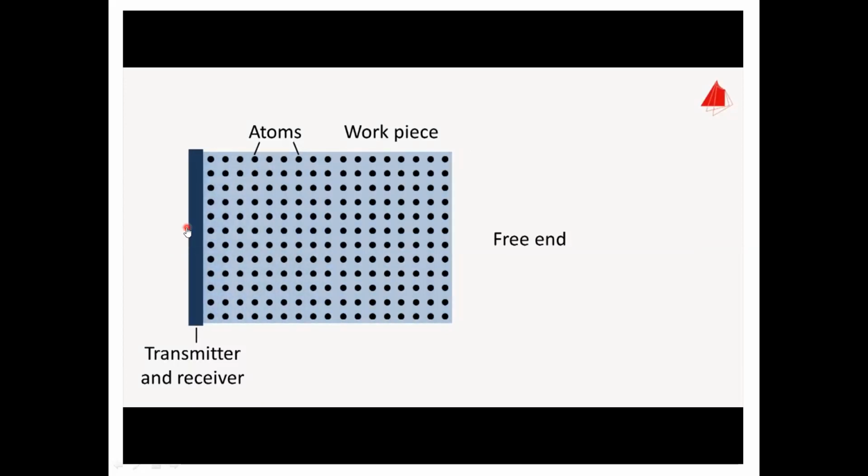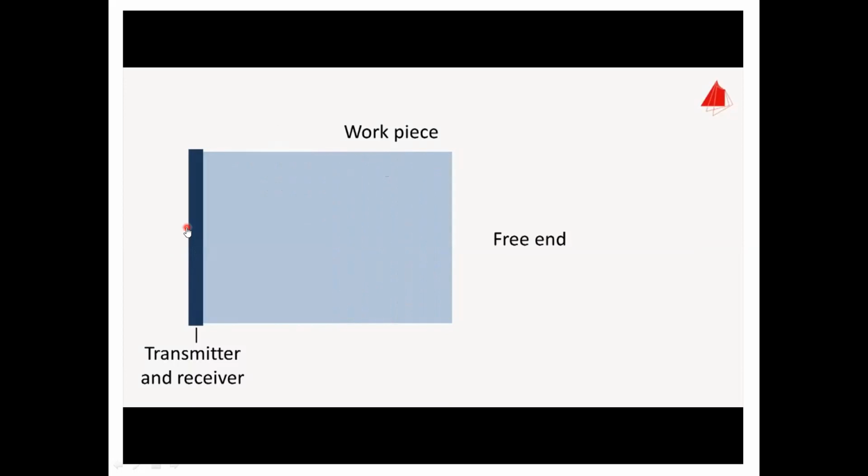Here we have two waves. One is the transmitted wave, which is moving in the forward direction. The second is the reflected wave, which is reflected from the back surface of the object.